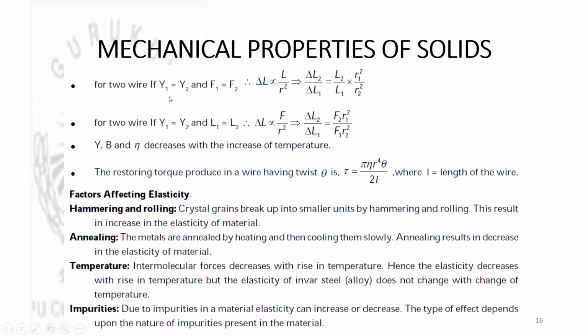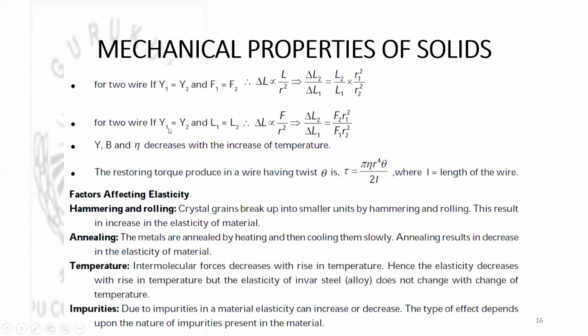That means if two wires of same material and same external force is applied on them, then the ratio of changes in length is equal to the ratio of lengths in the same order into the ratio of squares of radii in opposite order. That you need to keep in mind. See here, 2, 1, 2, 1, 1, 2. This you need to refer.